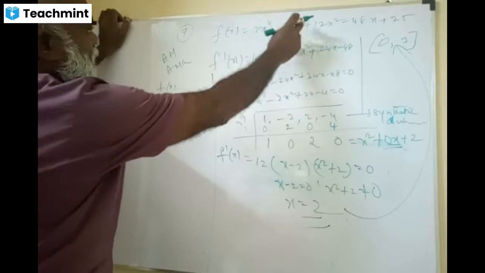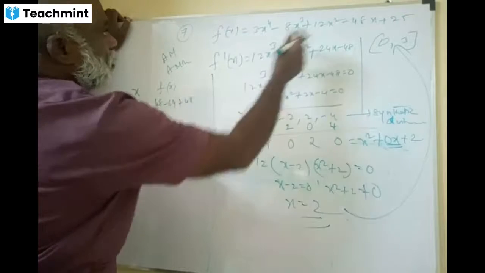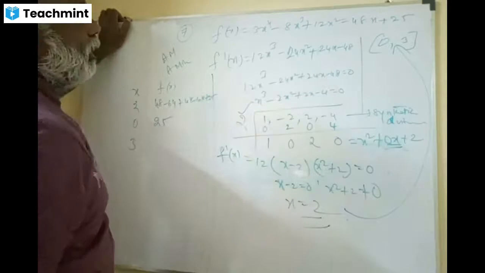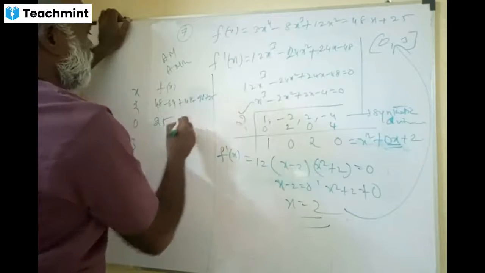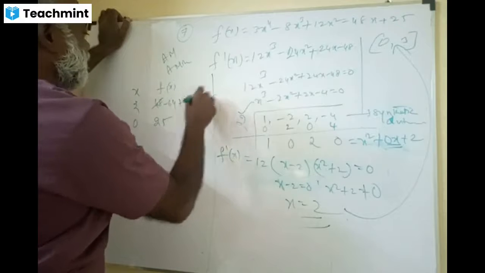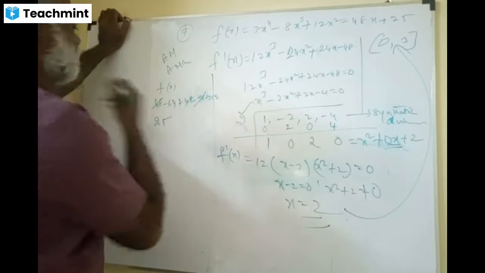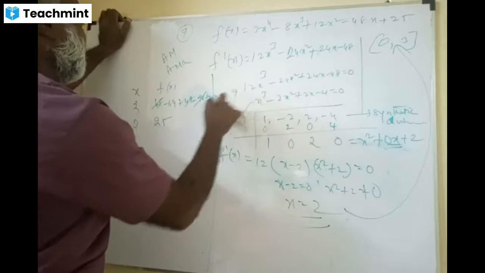48, 64, 48, minus 48, plus 25. Minus 48, minus 96. And this 48, 96 cancel. Minus 64 plus 25. What do we get now? This one, minus 14 minus 5 is 9.